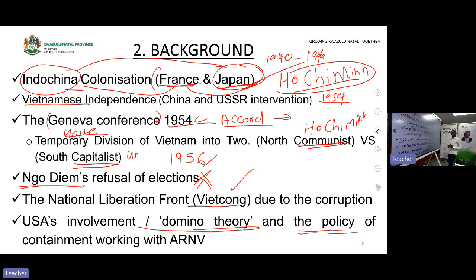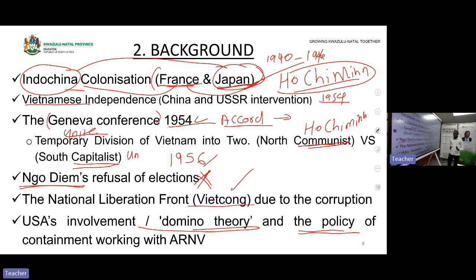Njengoba enqaba ama-elections, he is corrupt. He does not have the capabilities of being a good leader. Hence, abantu ba South Vietnamese, they were angry towards him. They were not happy. As enqaba ama-elections, developed a new group which was called the Viet Cong to fight against the corrupt government. Kango Dindem.